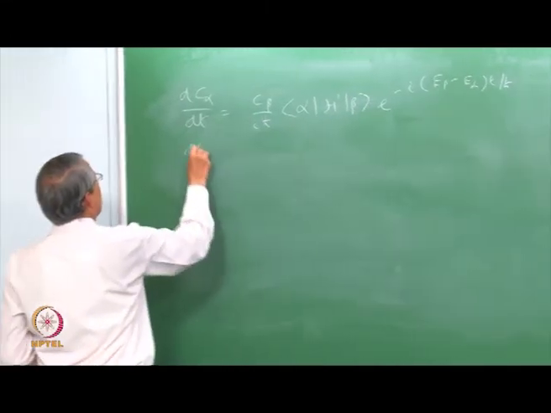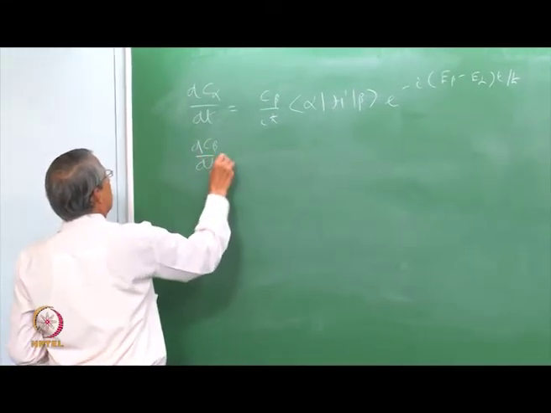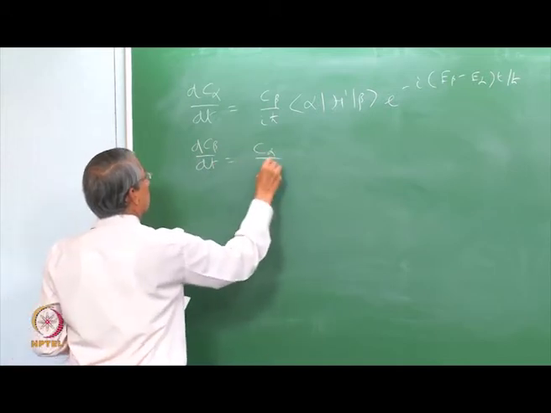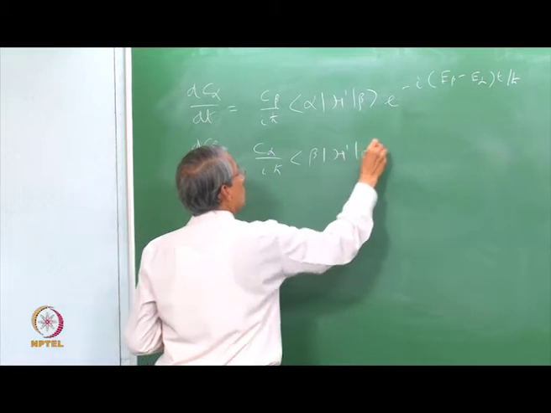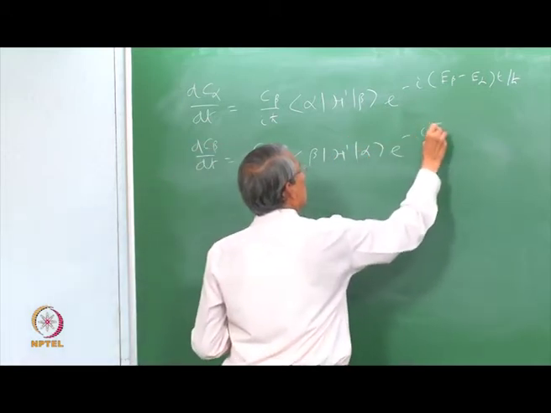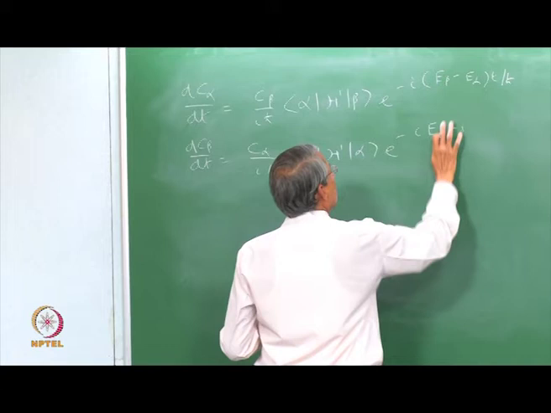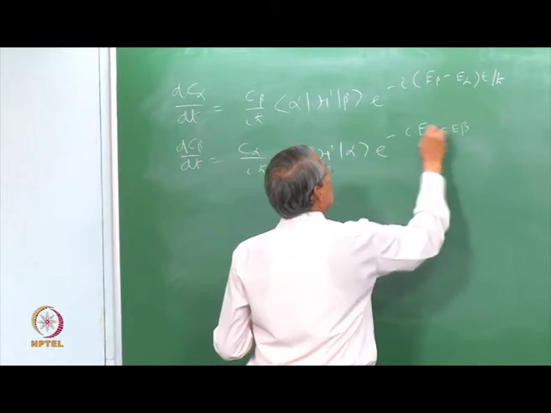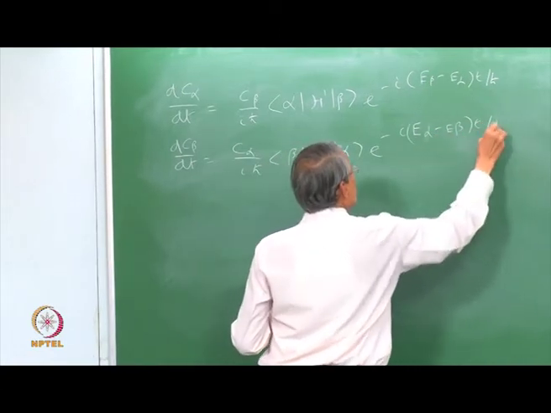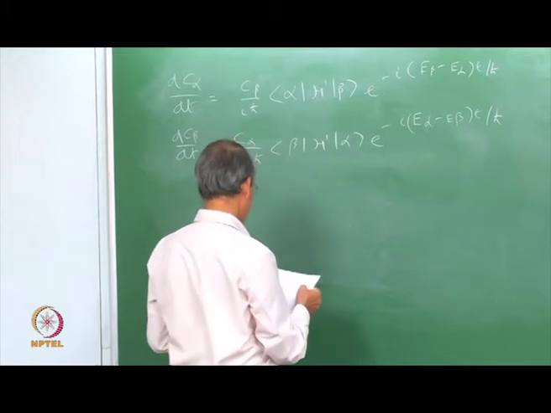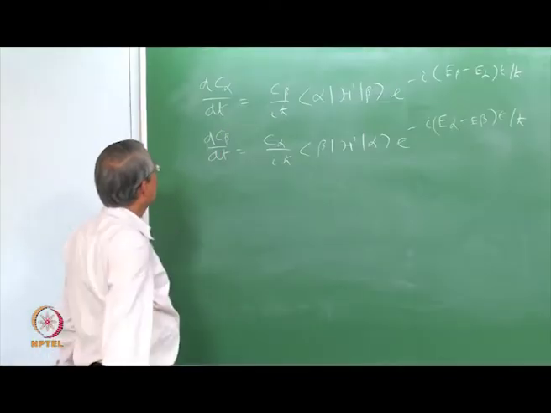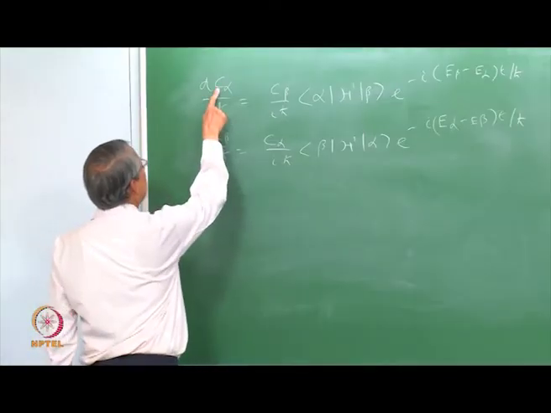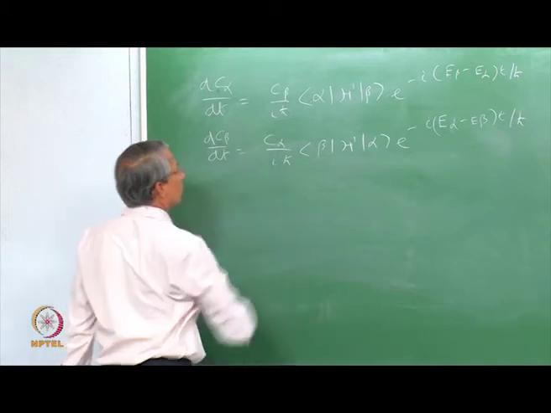Similarly, the coefficient dC beta can be written as C alpha by these. These are very general forms of equations, where C alpha is coupled to C beta and C beta is coupled to C alpha.